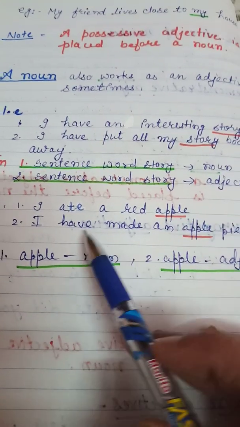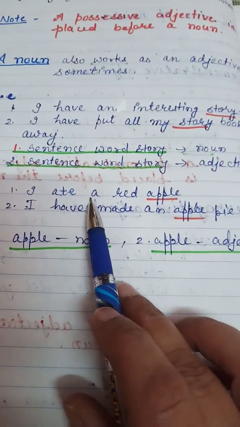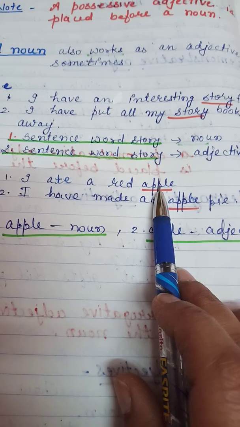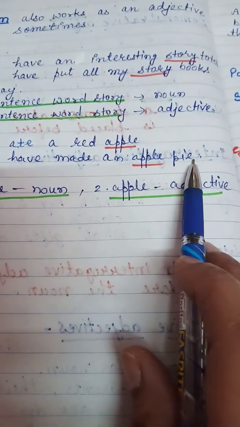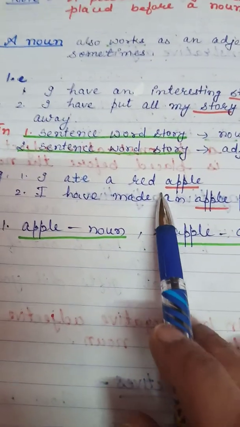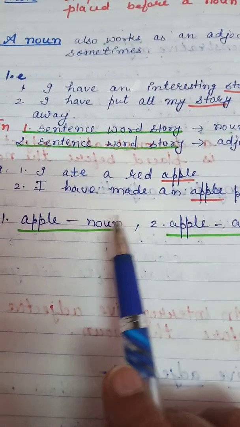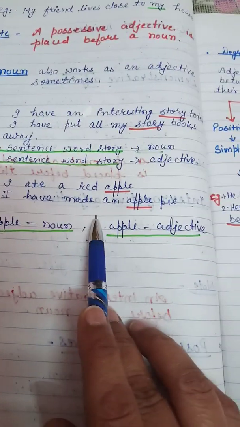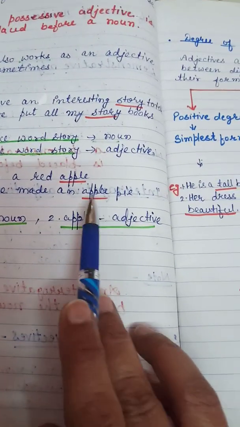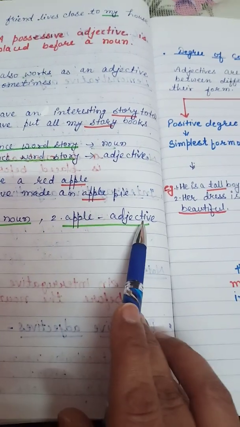Now here are some other examples. I ate a red apple. Second, I have made an apple pie. Here, apple is a noun, and in the second sentence, apple is an adjective.